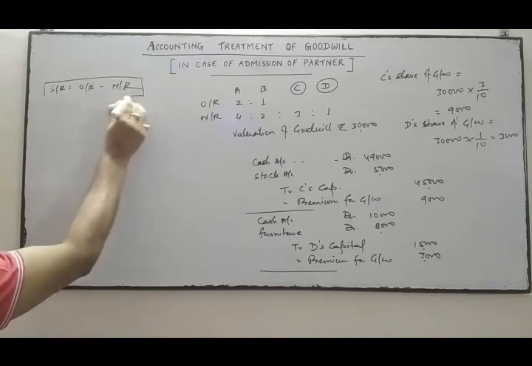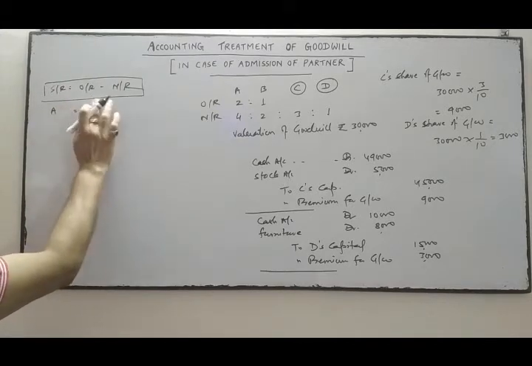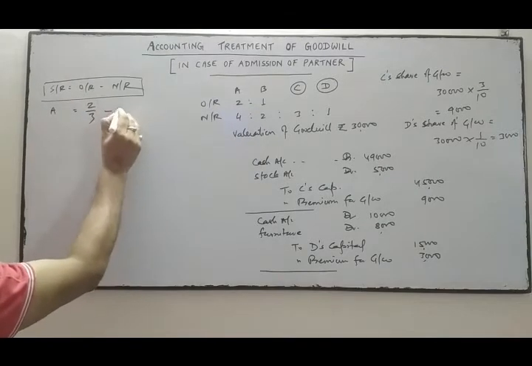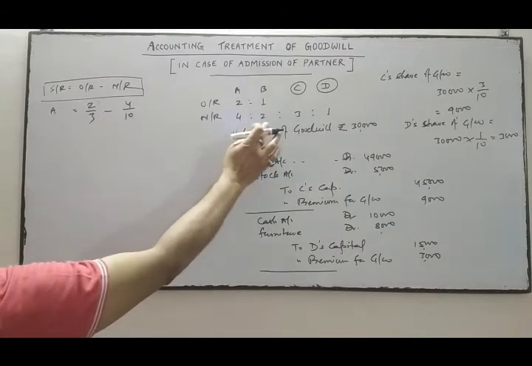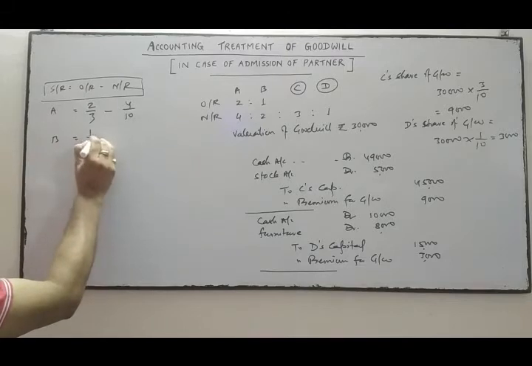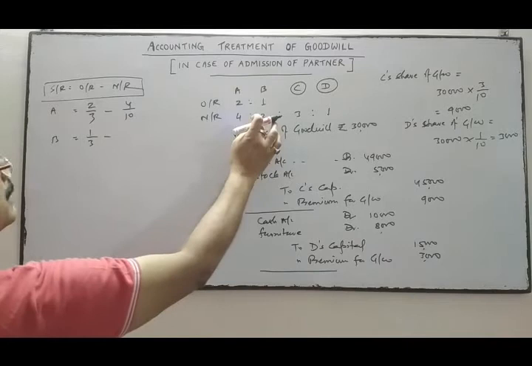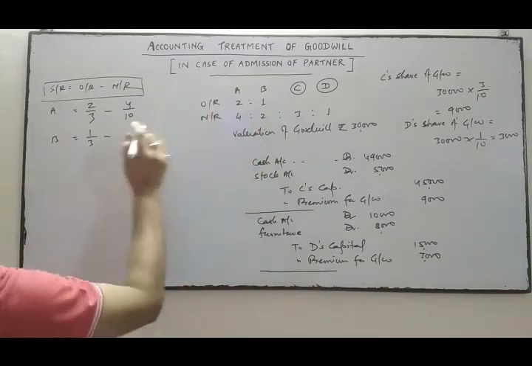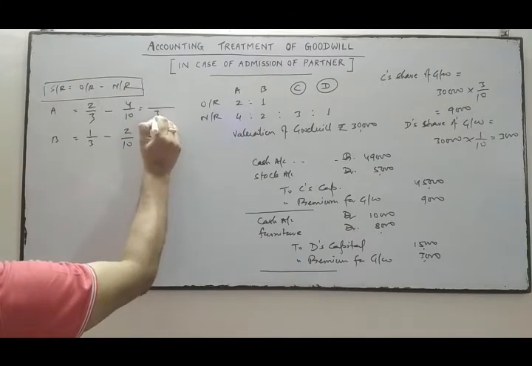In case of A, old ratio is 2/3 and new ratio is 4/10. In case of B, 1/3 minus 2/10.